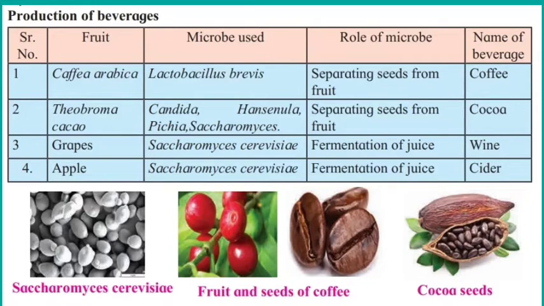Then the next one is grapes. You know that Saccharomyces cerevisiae is used for fermentation of grape juice, and after that we are getting the beverage that is called wine. Next one is the apple. The same microbes are used, again the same process is done, and we are getting the cider. So like this, the microbes are used for getting different types of beverages which are good for our health.